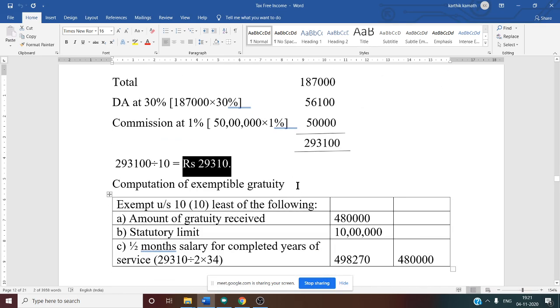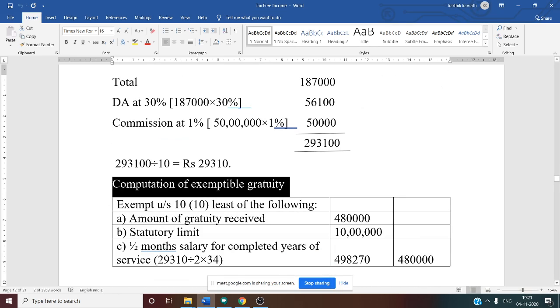Yes. So computation of exemptable gratuity. Here they are calculating exemptable gratuity. If you see the previous problem, we have calculated what? Taxable gratuity. So if you see the taxable gratuity, how we used to write? Actual gratuity received we used to write in the outer column, then less exempt under section 10 clause 10, actual gratuity received in the inner column. But here there is no amount in the outer column. Why? Because we want only exemptable gratuity.